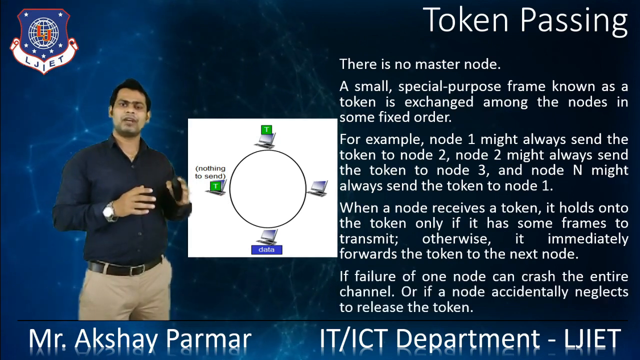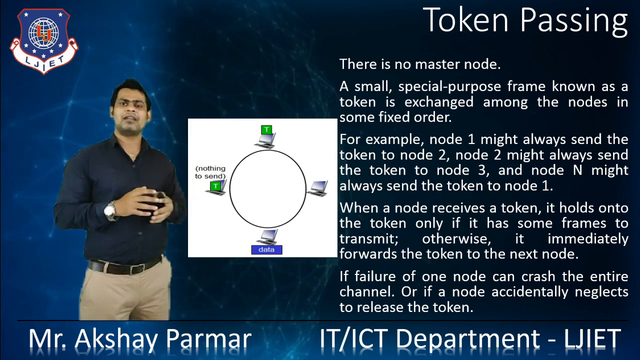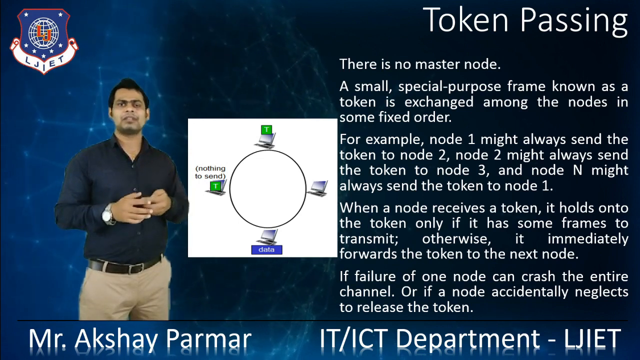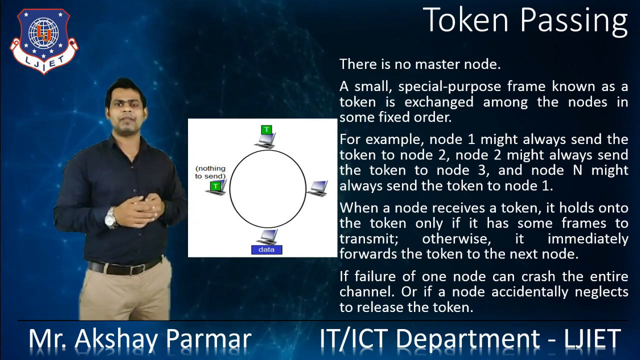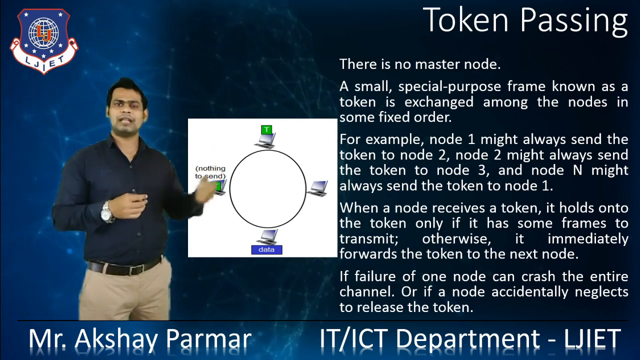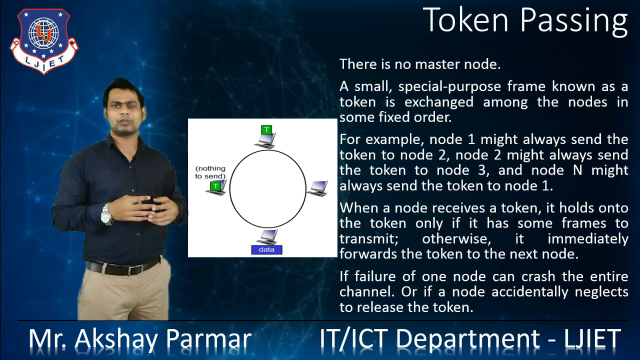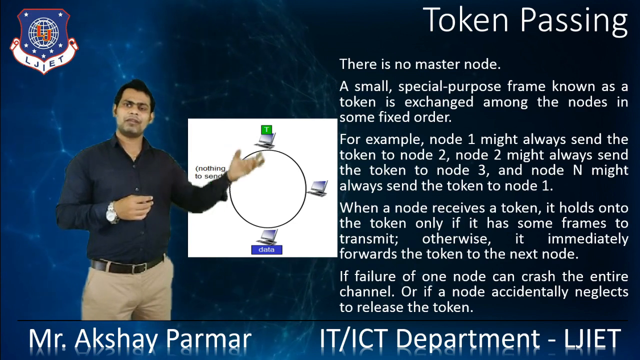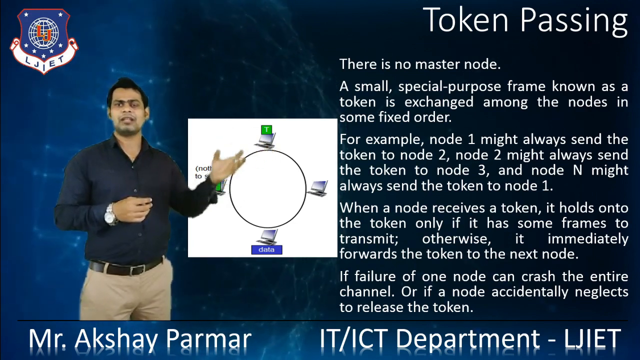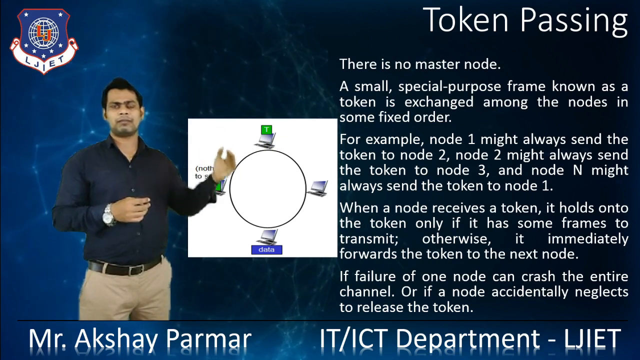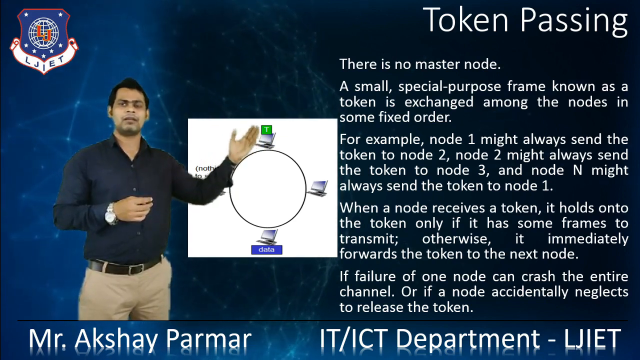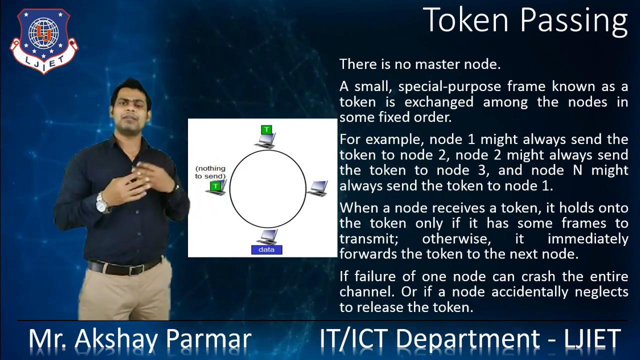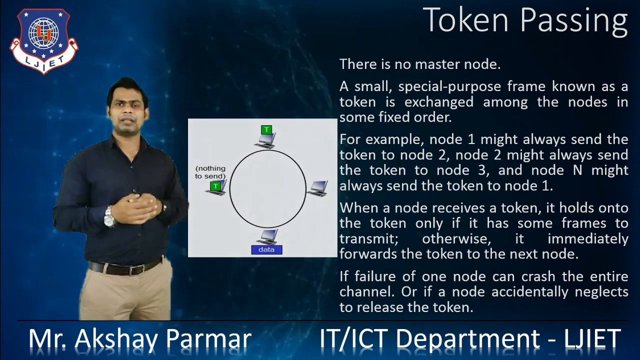The failure of one node can crash the entire channel, or a node may accidentally neglect to release the token. These are the disadvantages of token passing. If one node crashes, it can crash the entire system, because every node sends the token one by one to the next node. If a node in the middle of the architecture crashes, the passing of the token will be stopped there. The further nodes cannot get the token from the previous node. So this is the major disadvantage of token passing.